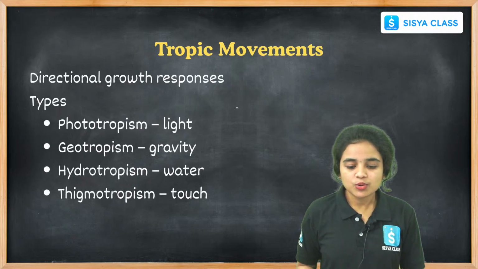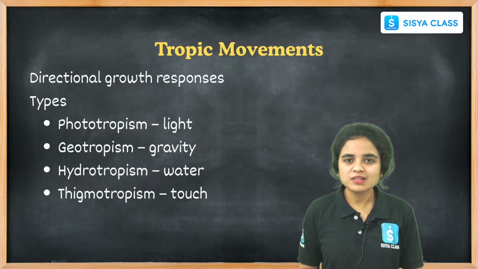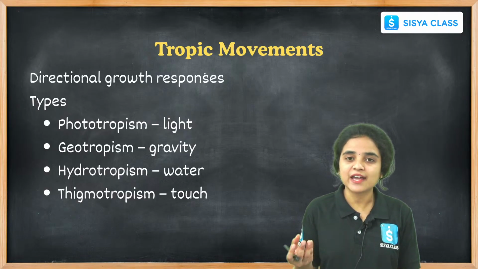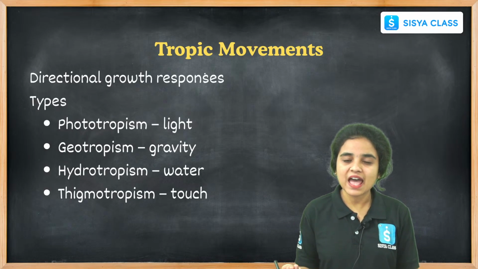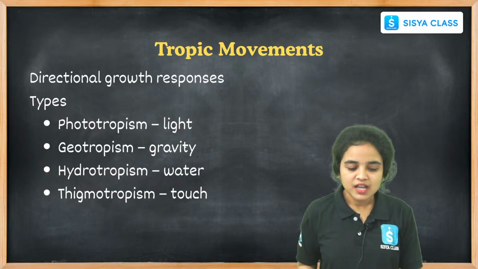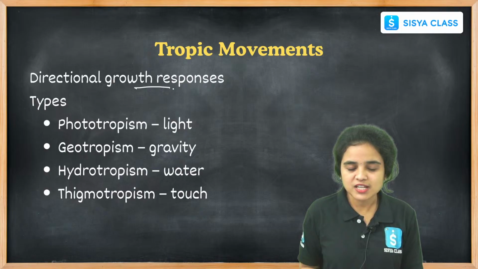And let us see the tropic movements. Plants also show movements in response to a stimulus. They also show some responses and movements regarding changes in the environment and the stimuli they get from the environment. There are some directional growth responses.